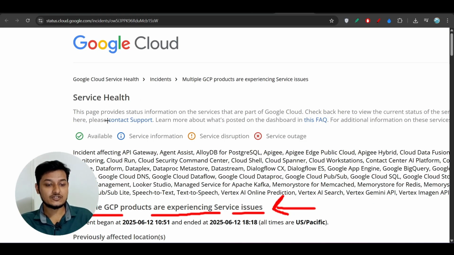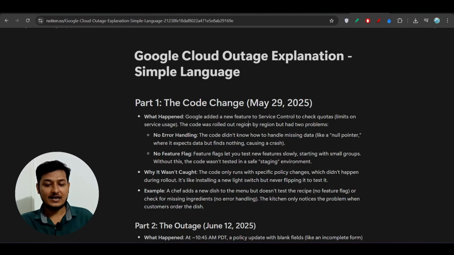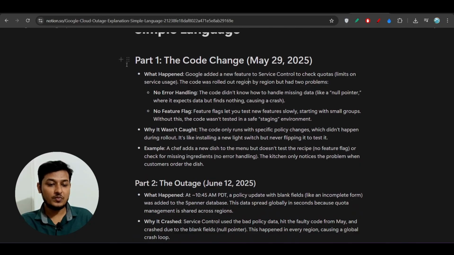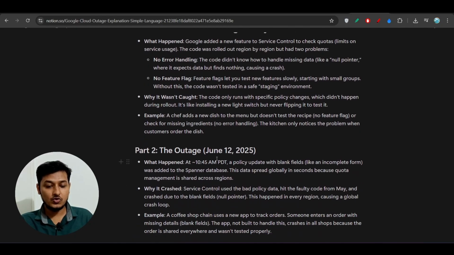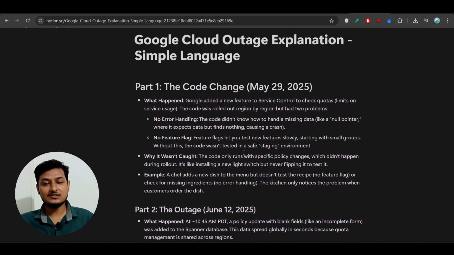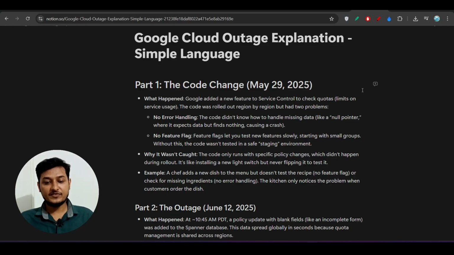Google has published one paper based on this incident and they have given the root cause, but for simplification I have written it down in two parts. Here you see part 1 and part 2, and I will discuss this incident in simple language so that you can understand. So stay with me. You will learn a lot of things from this video. You will understand how a small mistake can create bigger incidents in the future. Okay, so stay with me till the end.